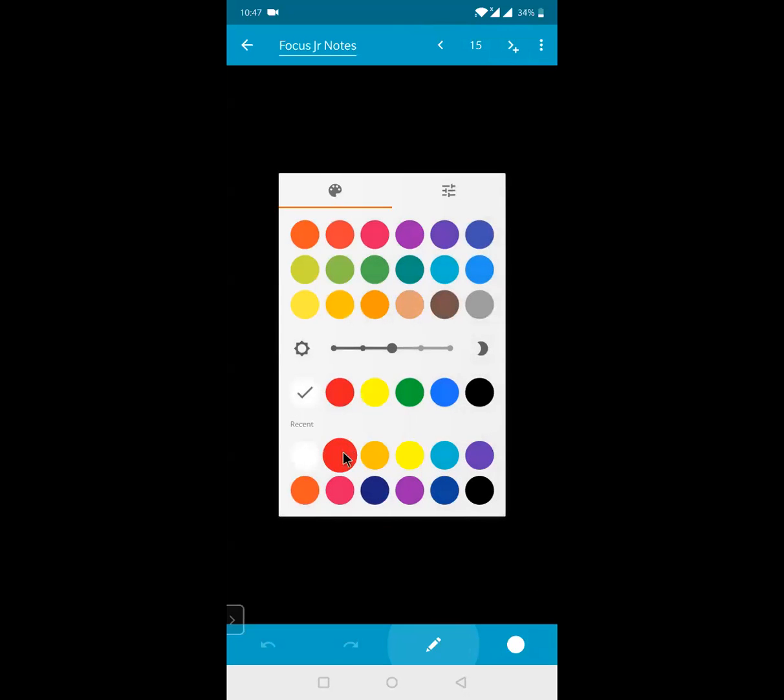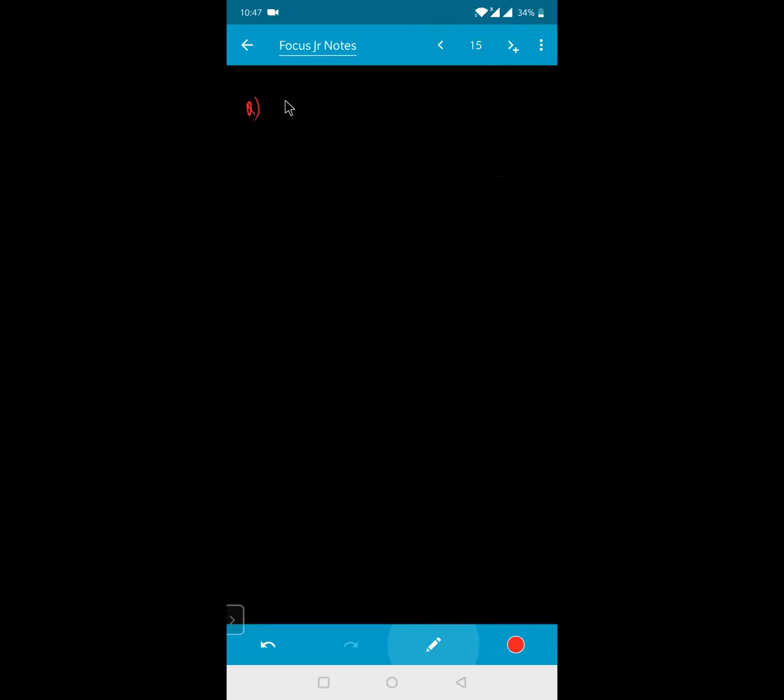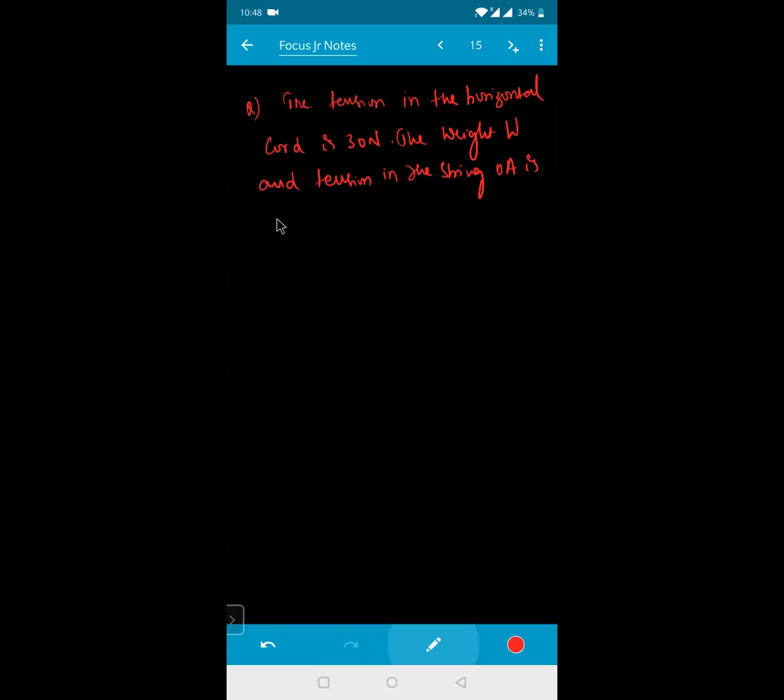एक क्वेश्चन आप लोग ट्राई करो, अभी बोल रहा हूं मैं, दे रहा हूं. सो ट्राई दिस क्वेश्चन एवरीवन. The tension in the horizontal cord, कुछ भी नहीं करना, खाली रिजॉल्व करना है बस। The tension in the horizontal cord is 30 Newton. The weight W and tension in the string, the tension in the string OA is dash.